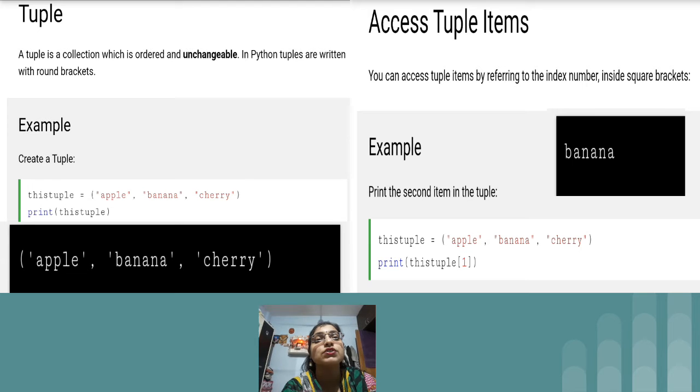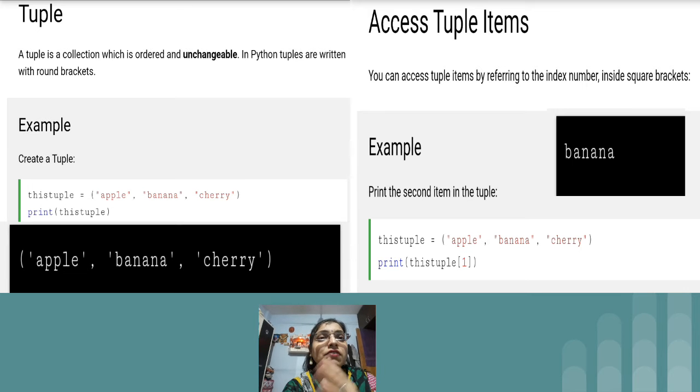After that, in today's session, the topic which we are going to cover is tuple. If you want to create a tuple, then simply you have to write comma separated items within round brackets. So this is the first difference if we compare tuple with list: we have to provide all the data items within round brackets. Round brackets indicate that whatever we have created is a tuple. Again, a tuple is a collection of data. With the help of a tuple we can collect data. The only difference is we have to make use of round brackets.